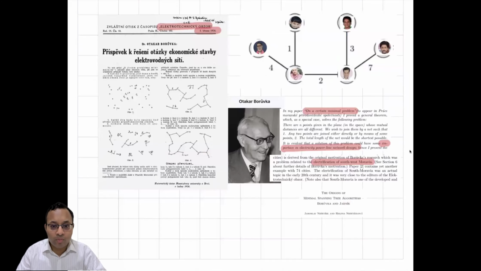And this is exactly the problem which was solved by Otakar Borůvka in 1926 in the context of an electricity power line network design problem for electrification of southwest Moravia. In his paper on a certain minimal problem, which was published in an electricity journal, Elektrotechnický obzor, this is the journal, he discussed this problem and proposed the first algorithm.